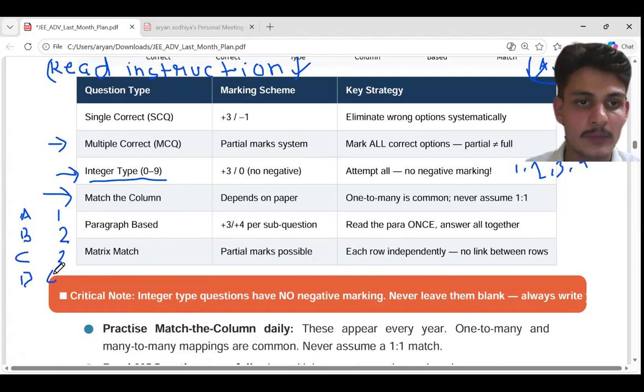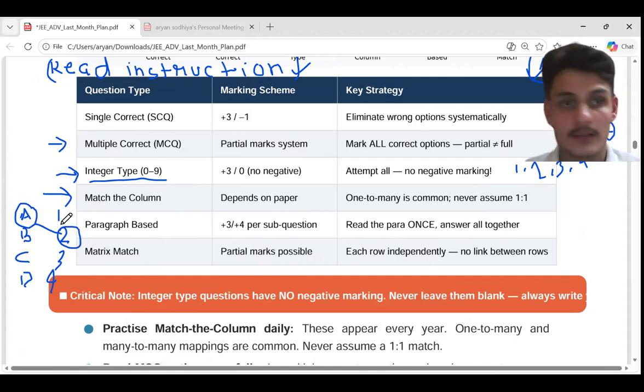Sometimes JEE Advanced asks that A will be matched to only one. This is one to one. But sometimes they ask that one can be mapped to many. So in that scenario, one can have multiple answers. So this also will be in the instructions.